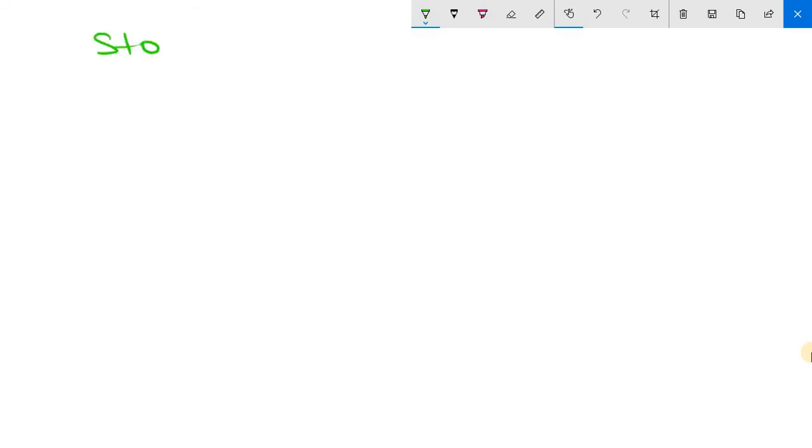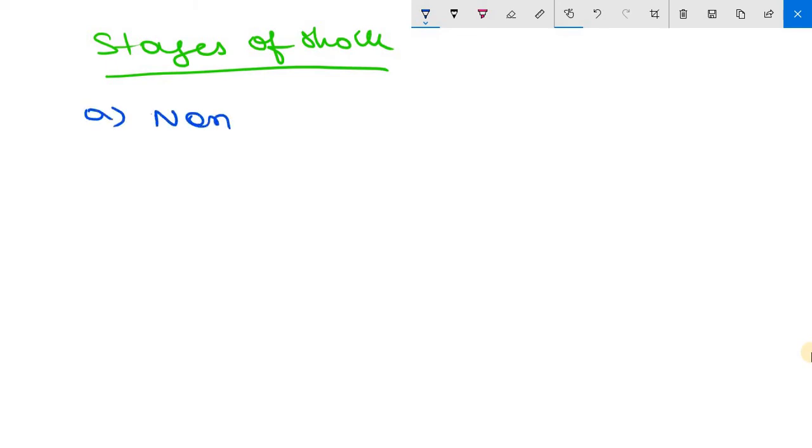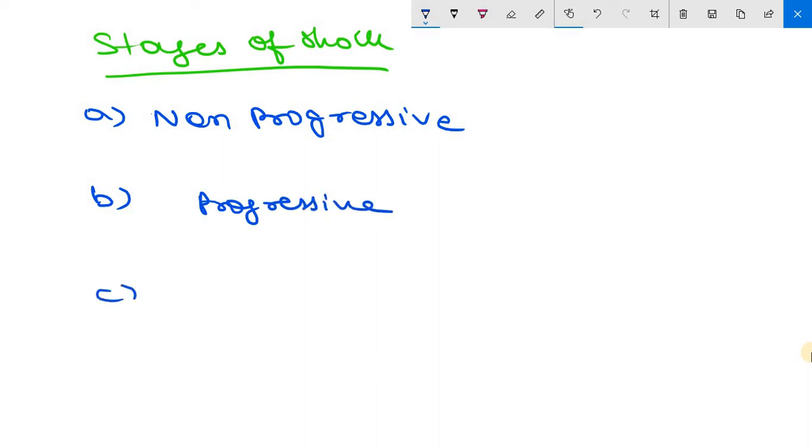Now the last part is stages of shock. What are the common stages of the shock? So the first phase is non-progressive phase. The second phase is your progressive stage. And the third stage is irreversible stage. Clear? So non-progressive phase, during which reflex compensatory mechanisms are activated and perfusion of the vital organs is maintained.